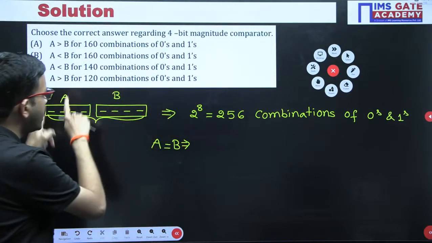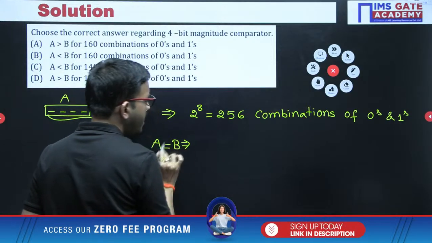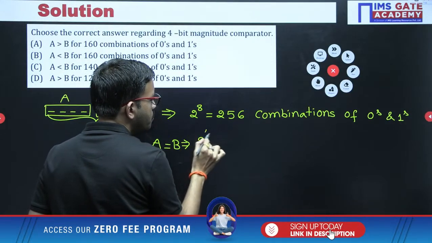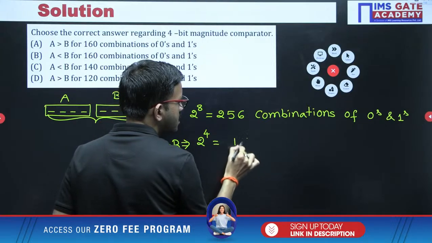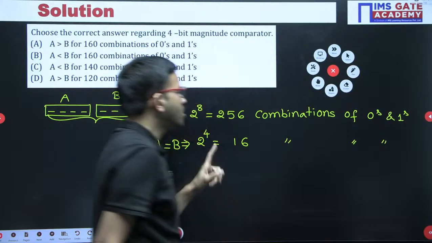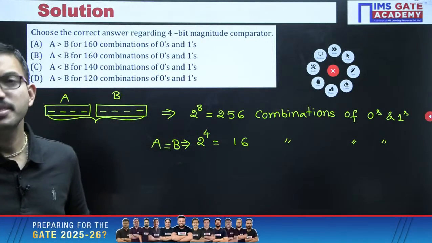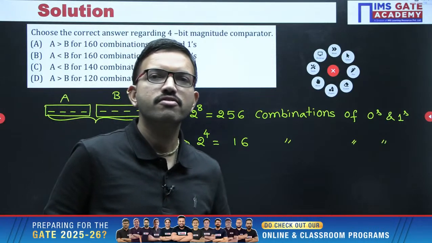So either with the help of A or with the help of B, since you have 4 bits, A and B are equal for 2 power 4 combinations, that is nothing but 16 combinations. For 16 combinations, we can say A and B are equal, right? Yes, very good, Manit, very good.